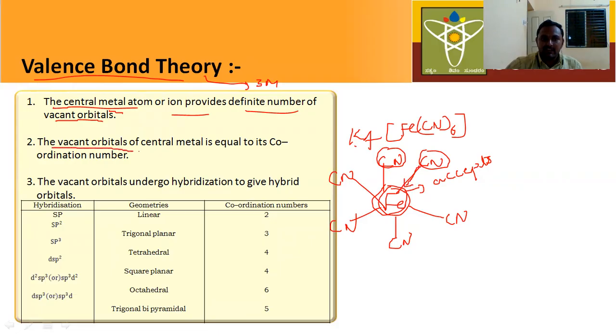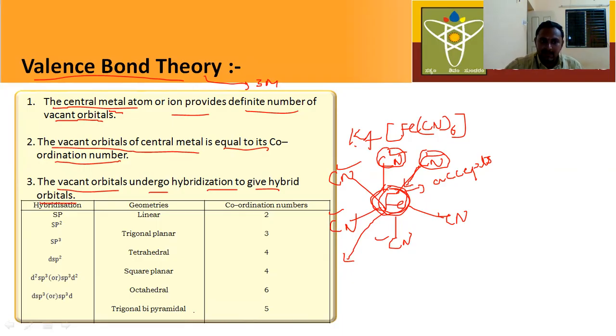The number of vacant orbitals of the central metal atom is equal to its coordination number. Here in the metal, the number of vacant orbitals is equal to the number of ligands. If there are 6 ligands, then there are 6 vacant orbitals in the metal. Next, the vacant orbitals undergo hybridization to give hybrid orbitals.